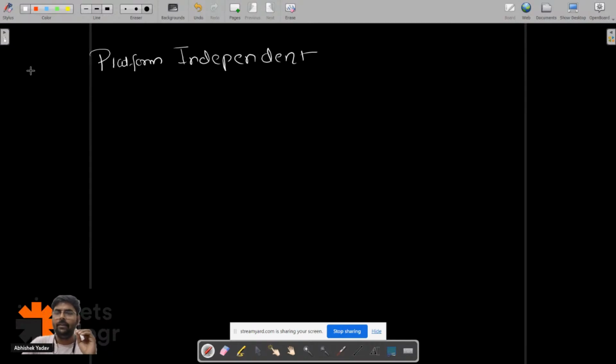What we have learned till now are two technical words: platform independent, and the second word, object oriented programming. We are saying Java is platform independent, and at the same time Java is based on object oriented programming. So what is this OOPS? From the audience, anyone who knows something about Java, what is this class and object?